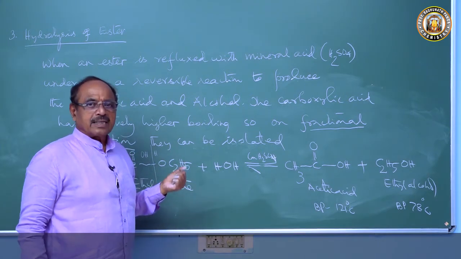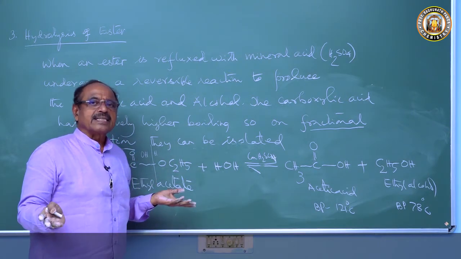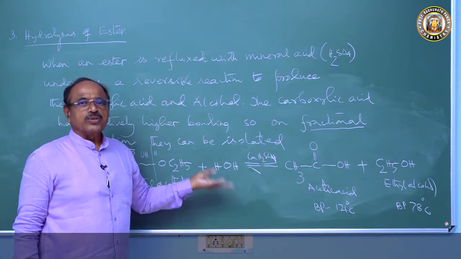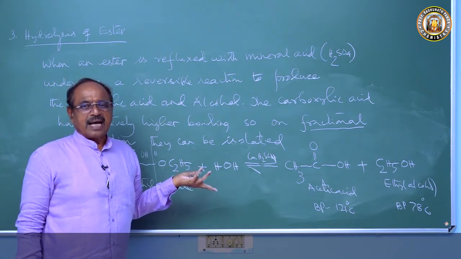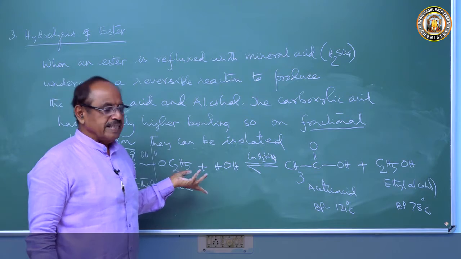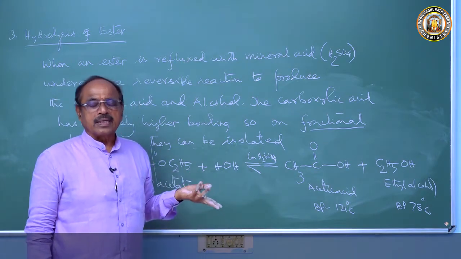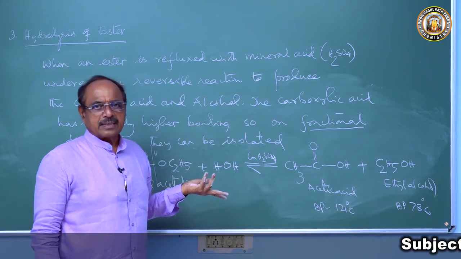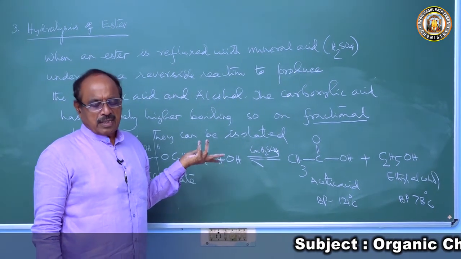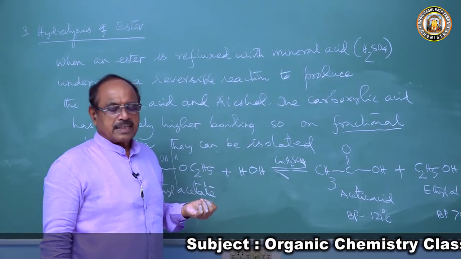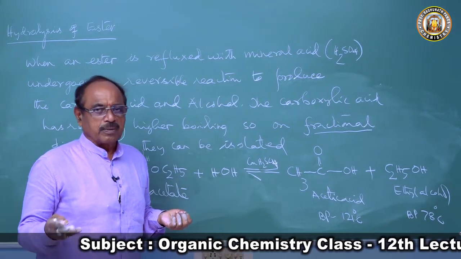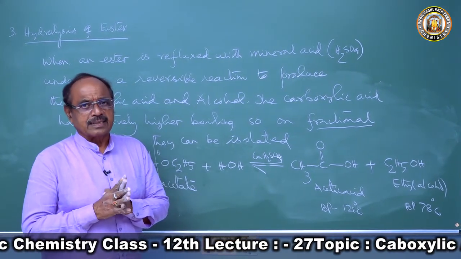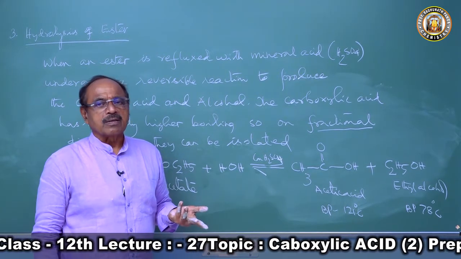And in the second year when the student reads chemical kinetics, this is a pseudo unimolecular reaction. The acid hydrolysis of ester is a pseudo unimolecular reaction, meaning it is a bimolecular first order reaction. So this hydrolysis of ester by the acid is an example of a first order bimolecular reaction. It is called a pseudo unimolecular reaction.